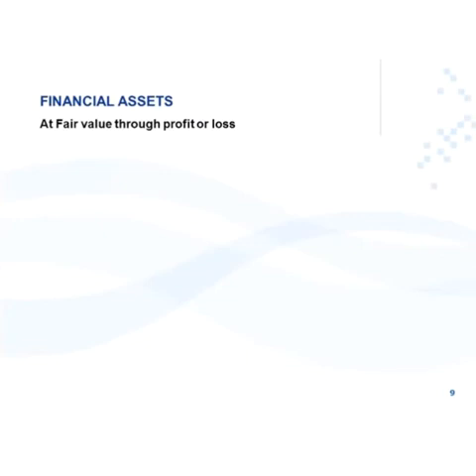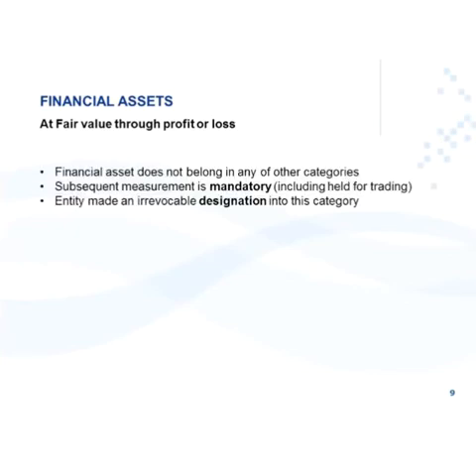Then we get to our fourth category, financial asset at fair value through profit or loss. This category is for all financial assets that does not belong in any of the other categories. That's why we first did the other three.